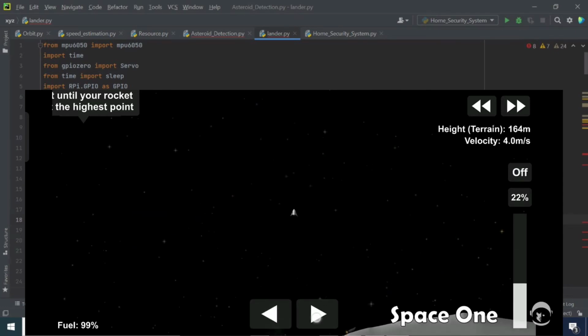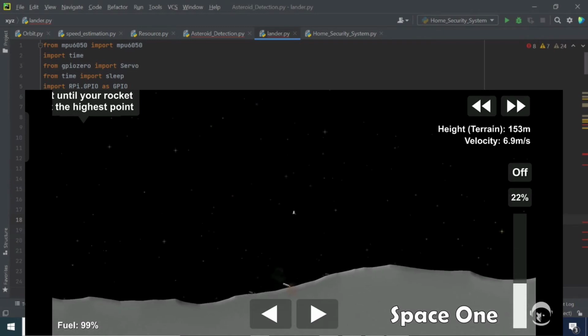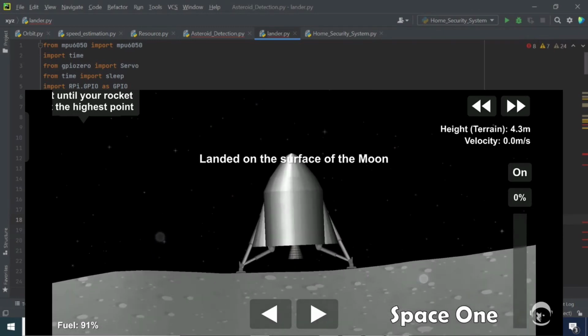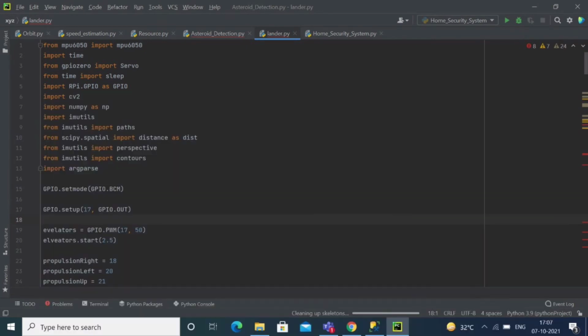Finally, the device will get to the landing site and make a smooth, soft landing over the landing site. And this whole process will be automated by the device.